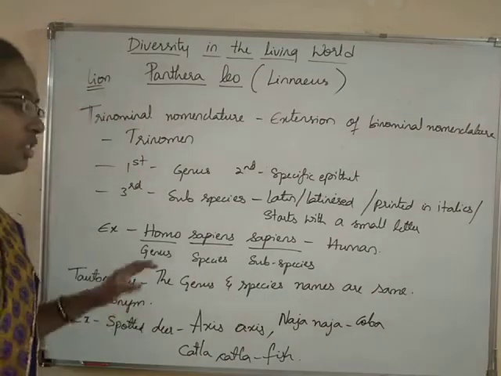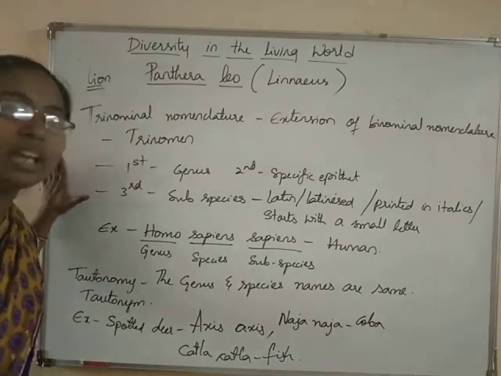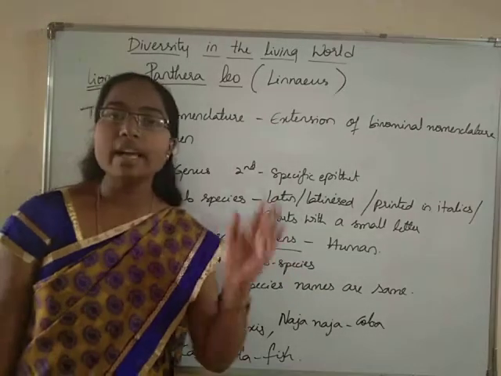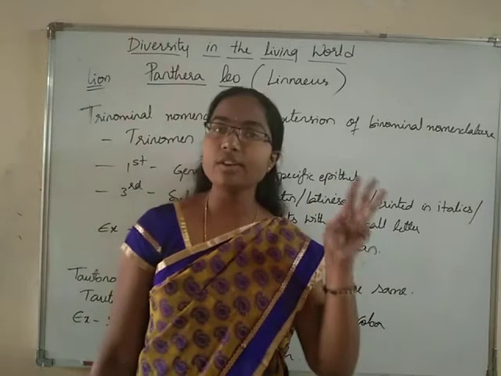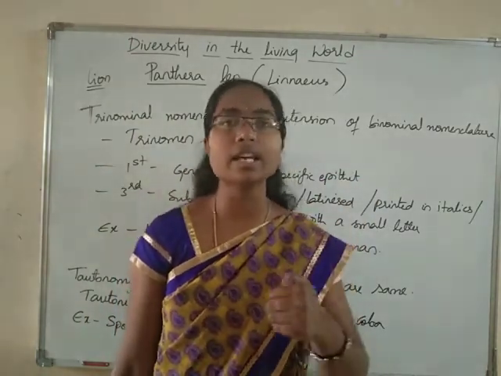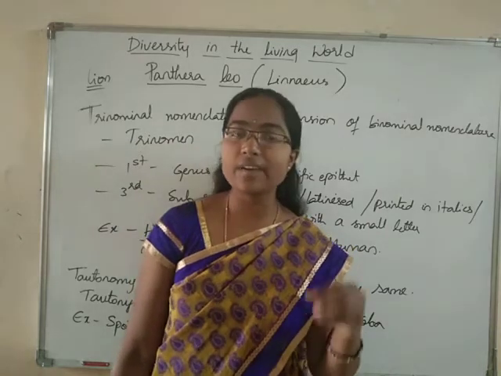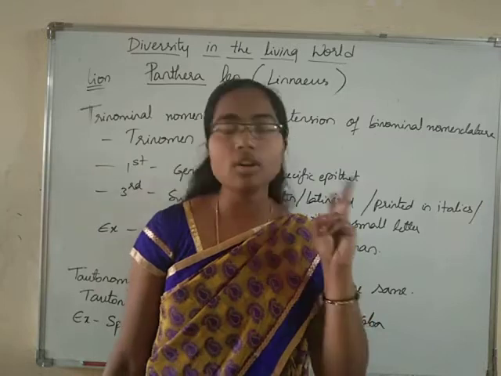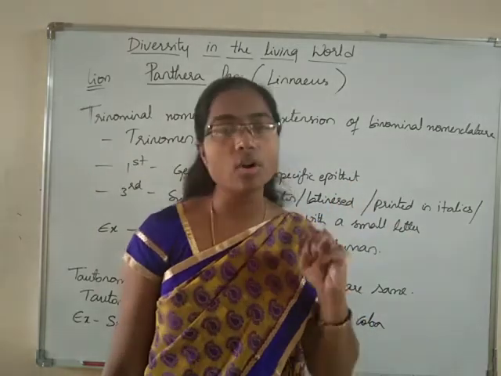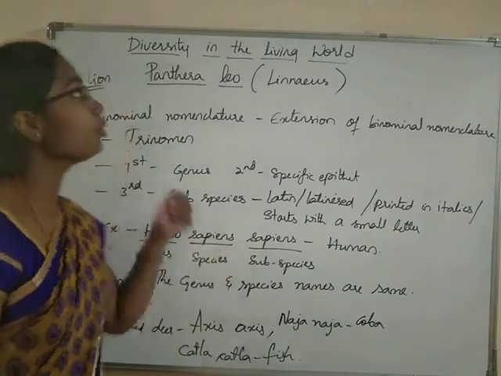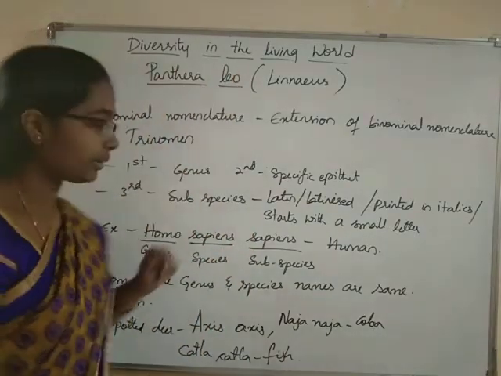So this is regarding how we name the organism, students. Here in this part, nomenclature, we have learned regarding three different ways of naming of the organism, by which we can give the scientific name to the organism: binomial nomenclature, trinomial nomenclature and tautonymy. Now let us learn a few more concepts related to the diversity in the living world.